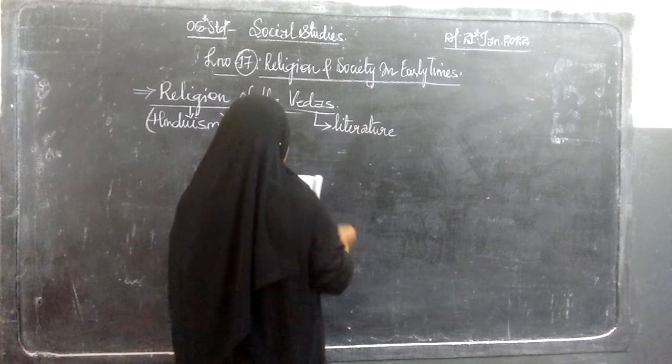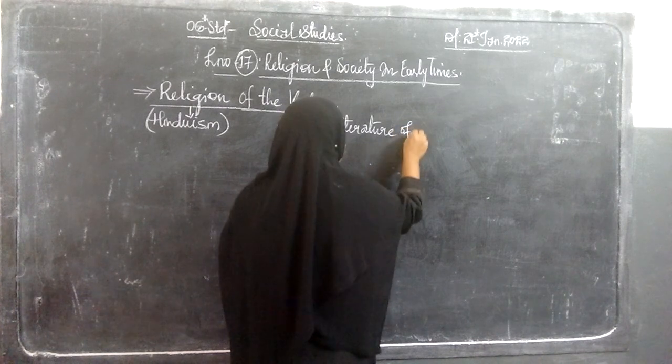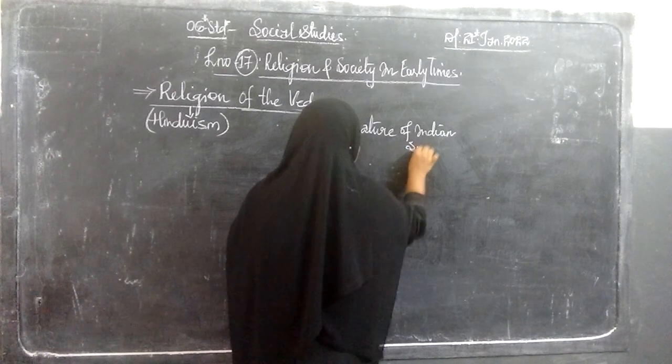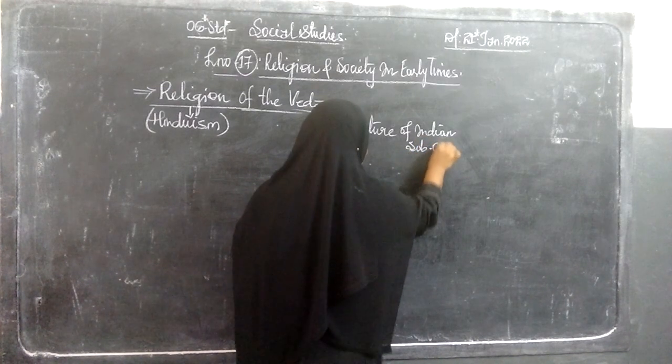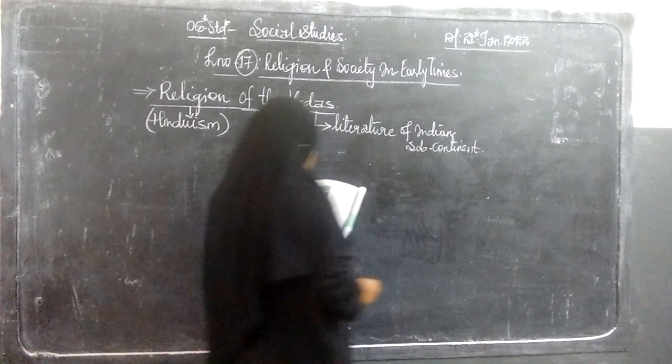Literature means the writing of the Indian subcontinent, which has existed.